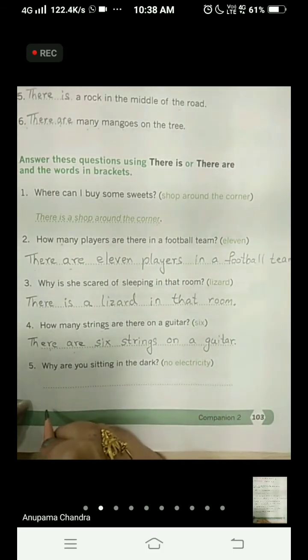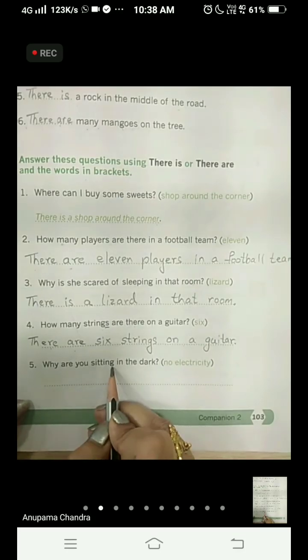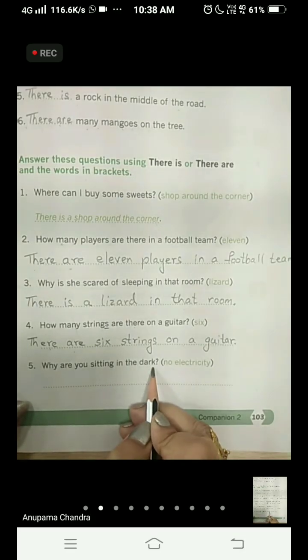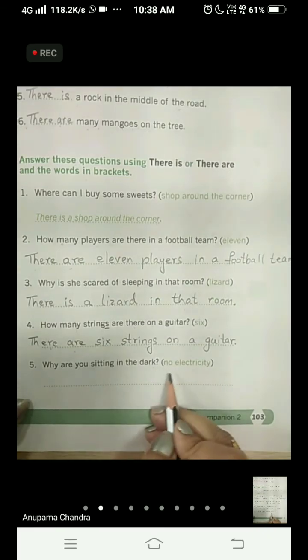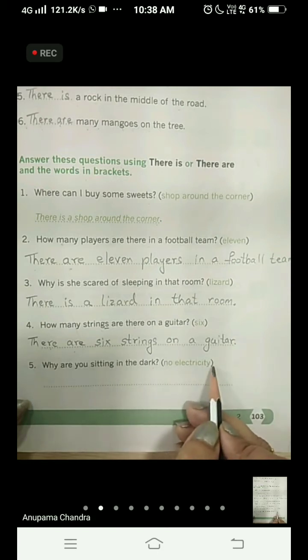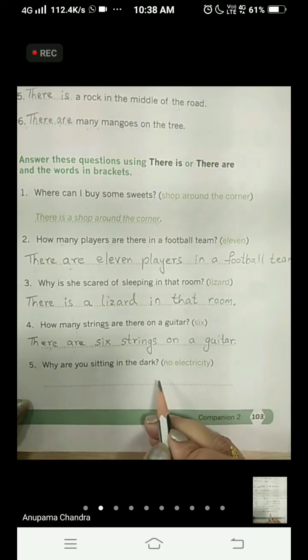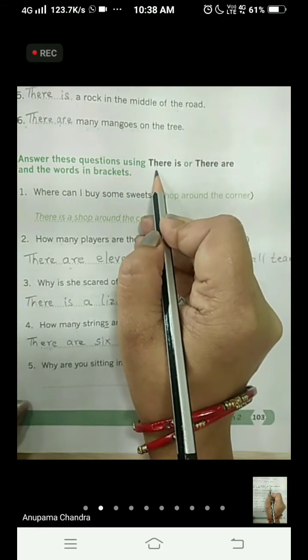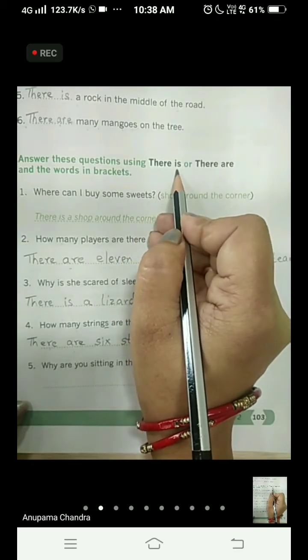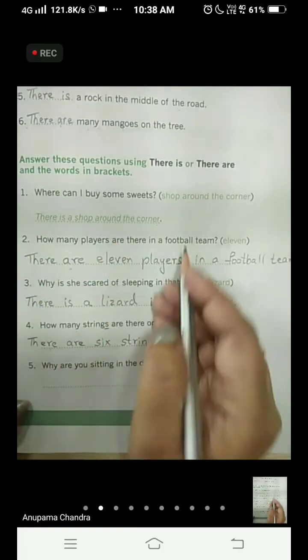Okay, let's see the fifth one. Why are you sitting in the dark? And in the bracket it is written no electricity. Now when we talk about electricity we consider it as 1 and S is also not there. So we'll consider electricity as 1. So we are going to write what? There is, because we are talking about 1 or not more than 1.